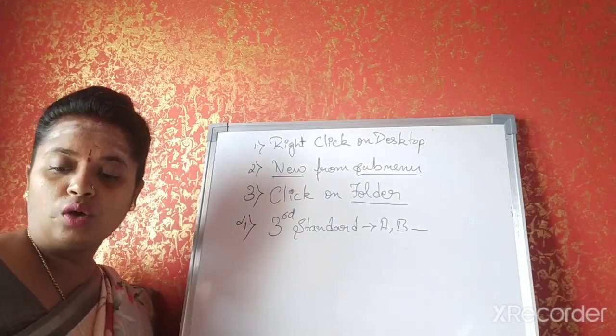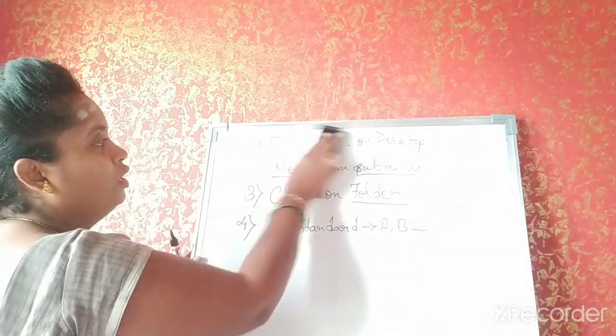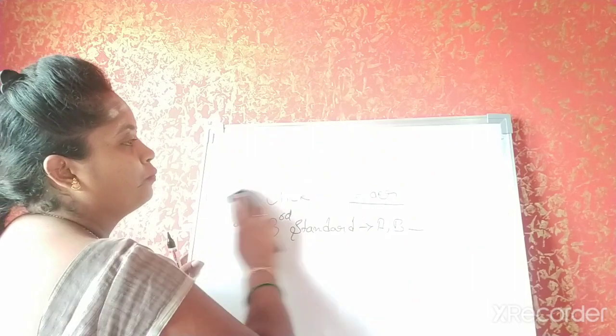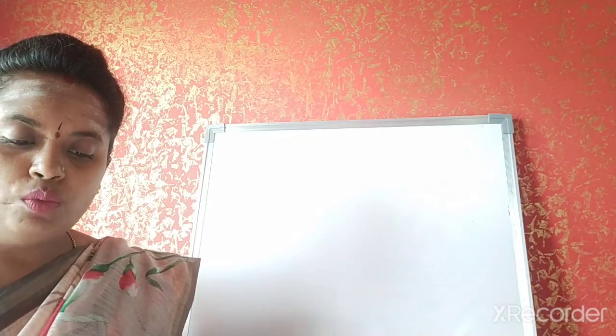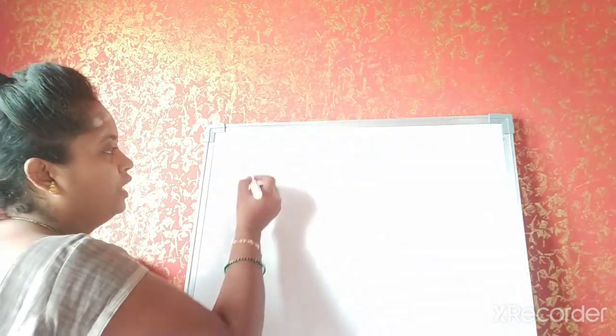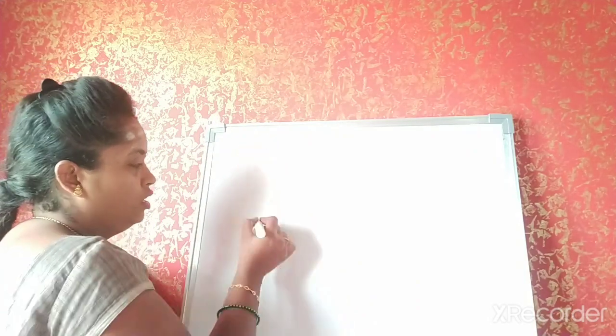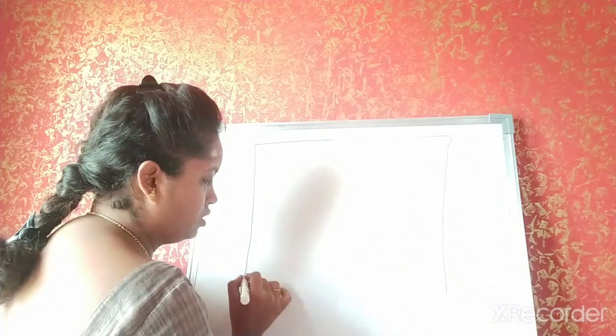Now you will be seeing how to create the folder using Windows Explorer. How do you use it? Move the mouse pointer on the start button and right click on it. Okay. So I'll just draw and show you how it actually works.